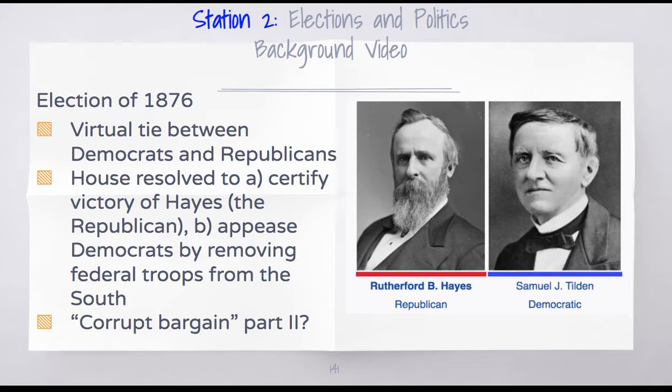When they did that, they eventually decided to give the presidency to the Republican, Rutherford B. Hayes. But there was an exchange to appease the Democrats. What that did was essentially remove all the remaining Union troops from the South, and that effectively ended the military enforcement of Reconstruction. Over time, we're going to see these states do everything they can to restore white supremacist rule. They're going to pass Jim Crow laws to ignore the Reconstruction amendments.